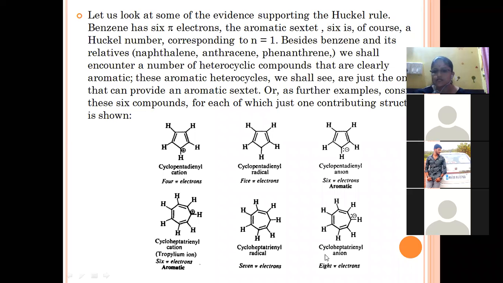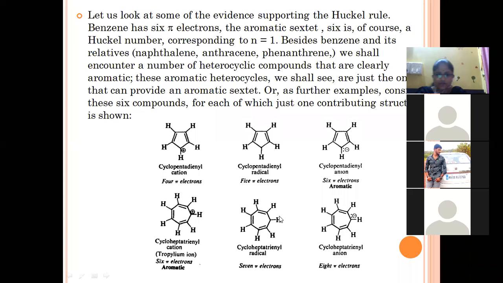Now next structure, cyclopentatriene anion. Here there is the presence of 8 pi electrons. All the p orbital electrons from this carbon atom are retained. Then also the compound is non-aromatic because it does not possess a number of electrons which will obey the Huckel number.